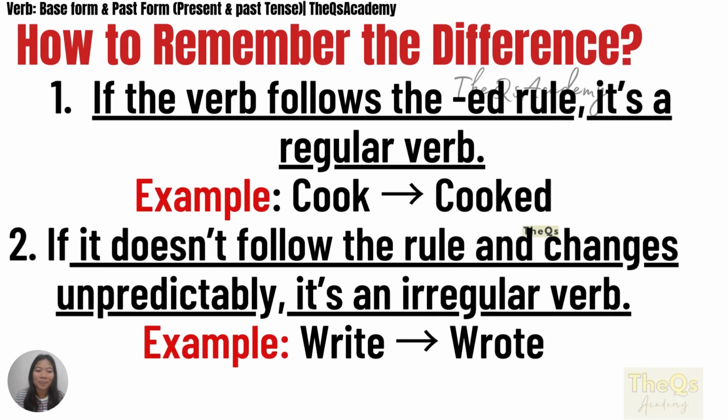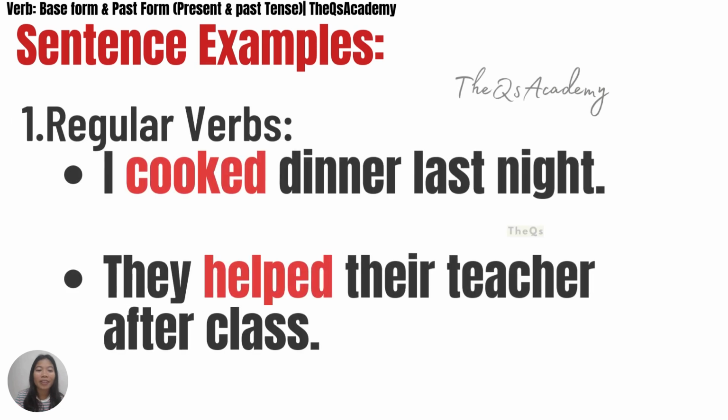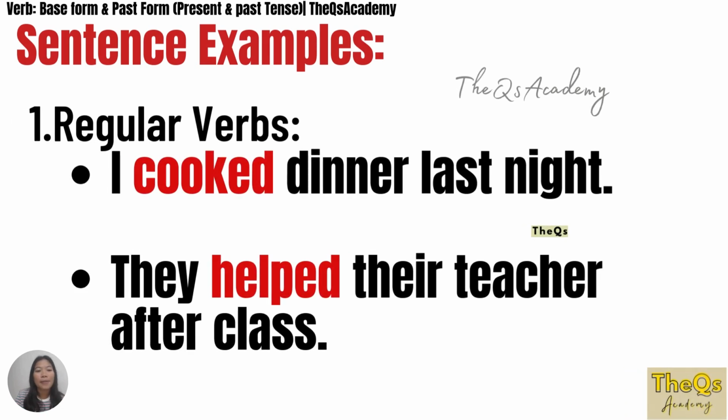let. So, how to remember the difference? If the verb follows the ed rule, it's a regular verb. Like for example, cook. Cook, you just add ed. If it doesn't follow the rule and changes unpredictably, it's an irregular verb. Example, write, wrote.